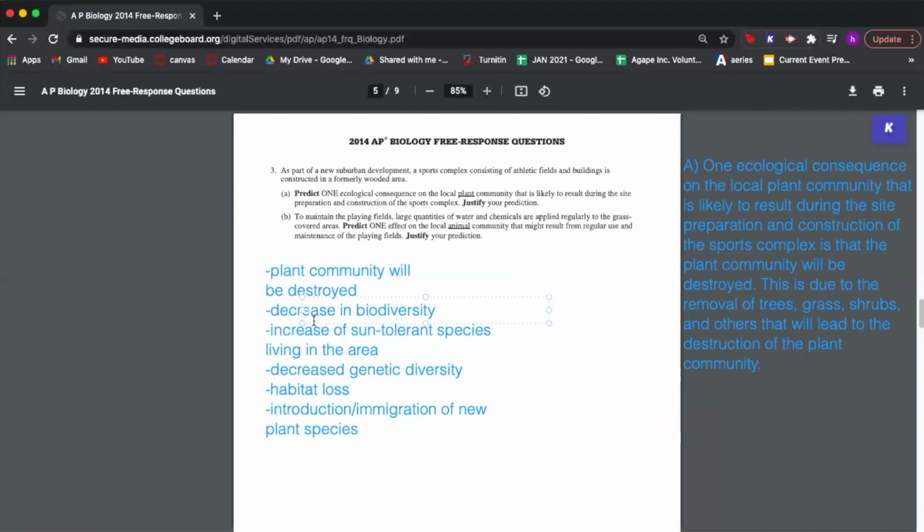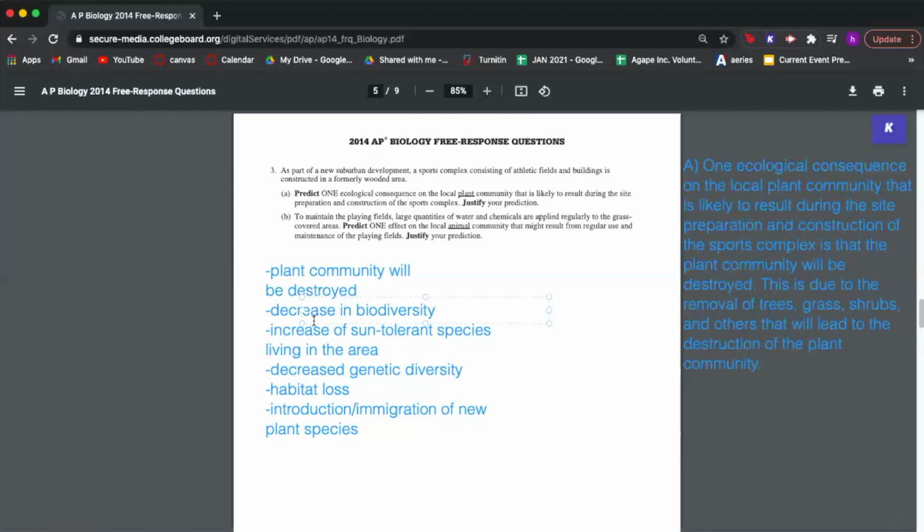So again, we need to figure out how many points this problem is worth. Looking for some keywords, we can find the words predict and justify again, so we can safely assume that this problem will be worth 2 points. So the first possible prediction could be that animals will either be harmed or die. This is due to exposure to toxic chemicals, due to the regular use and maintenance of man-made playing fields, and also due to possible contamination of groundwater that the animals drink or the food that animals consume. So those were 3 different justifications available for this one prediction.